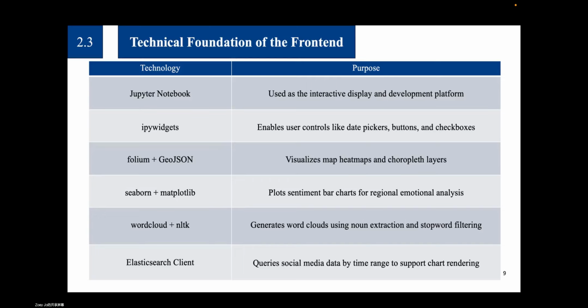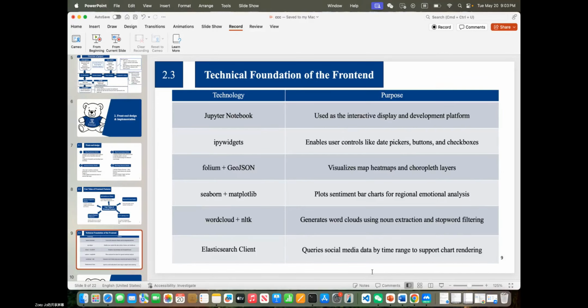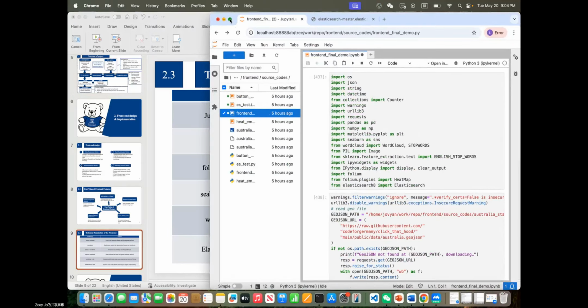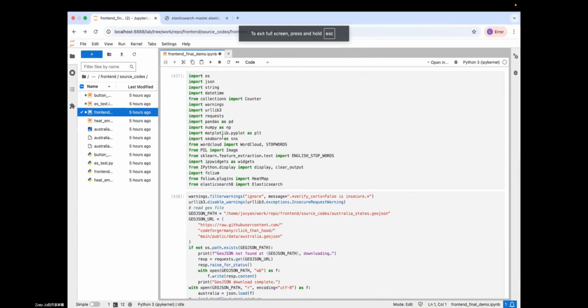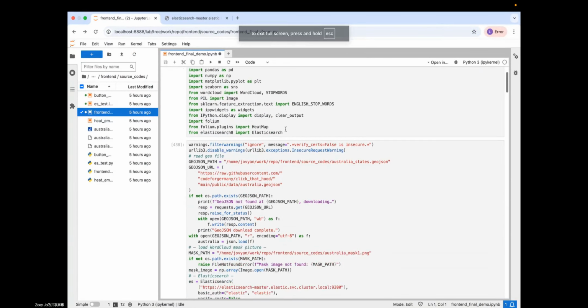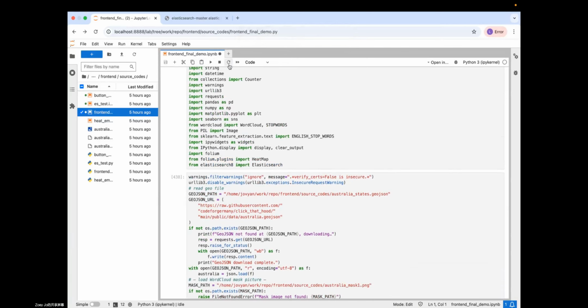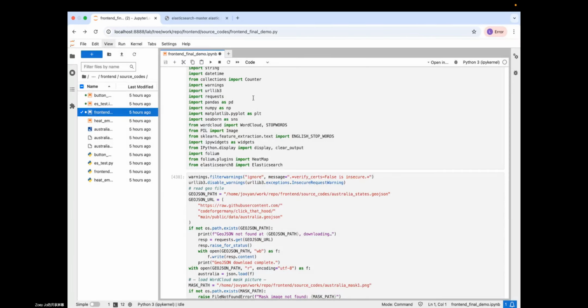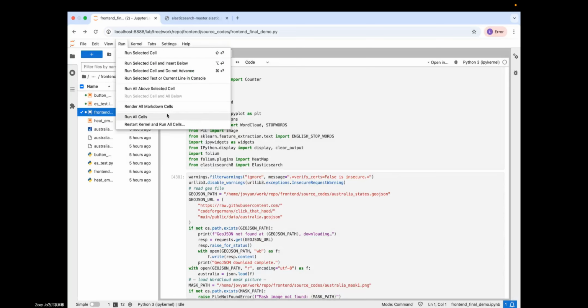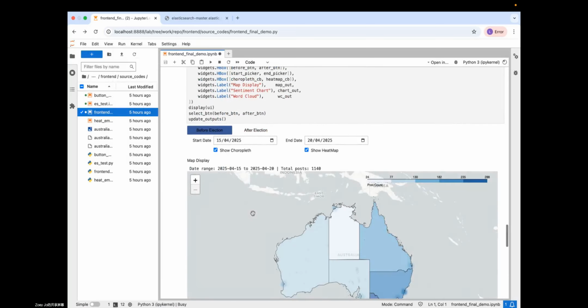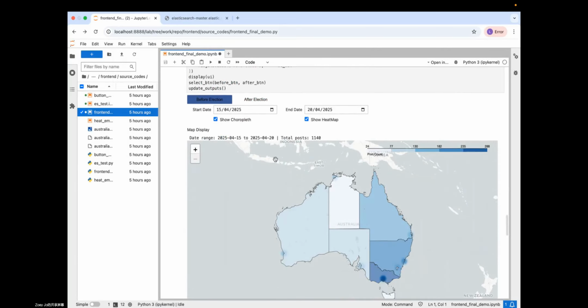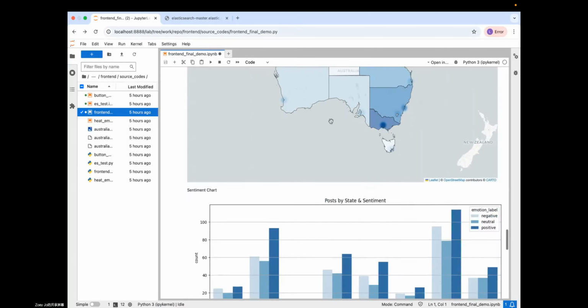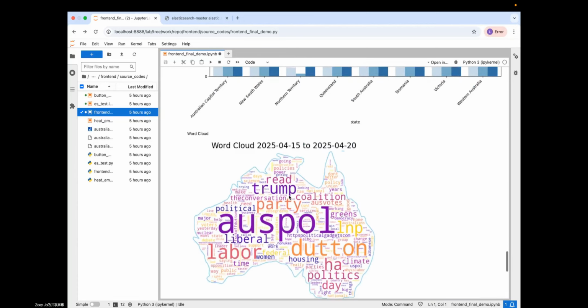And now I will show the demo of how to use Jupyter Notebook to show our front end. Okay, now you can see the map, the sentiment chart, and the word clouds.